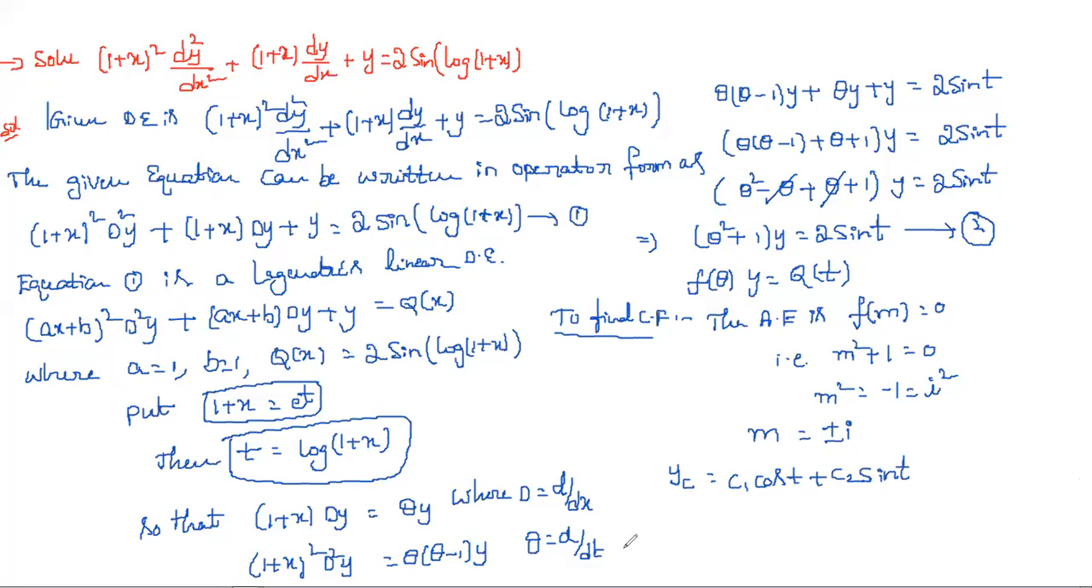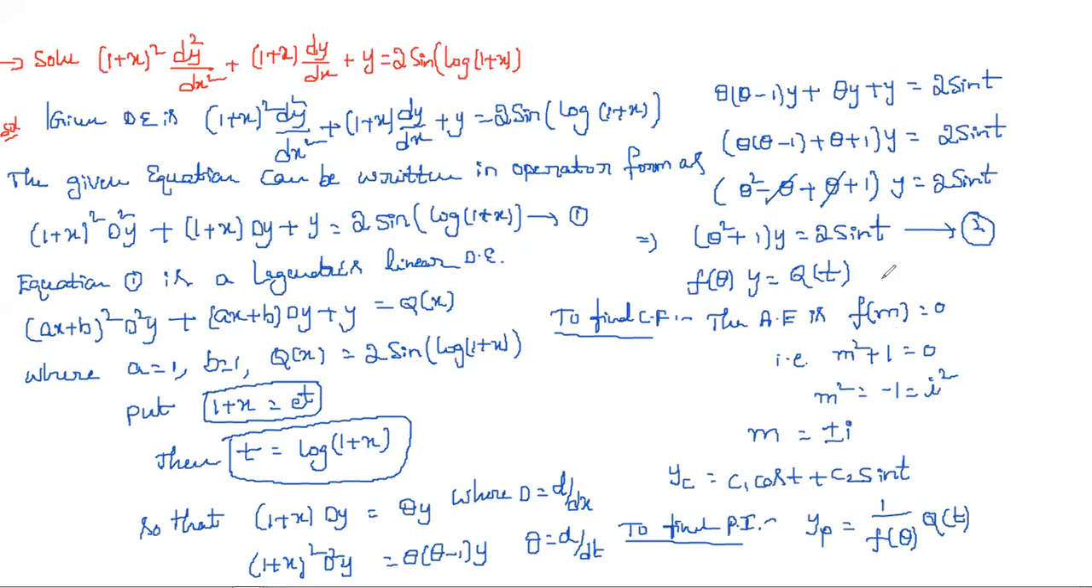To find the particular integral, simply we write yp is equal to 1 by f of theta into q of t. So here, yp is equal to 1 by f of theta, and what we got is theta square plus 1, and q of t is nothing but 2 sin t. Same as it is, right? Q of t is 2 sin t and f of theta is theta square plus 1. So simply we substituted here.